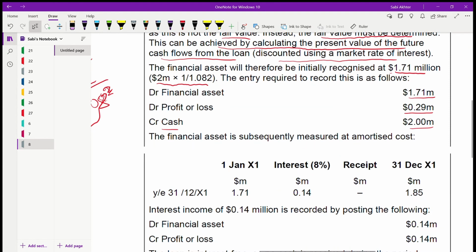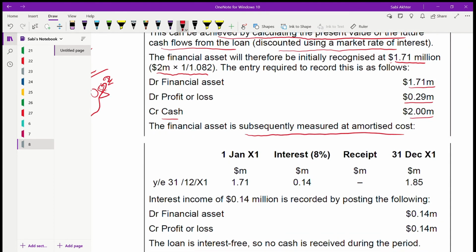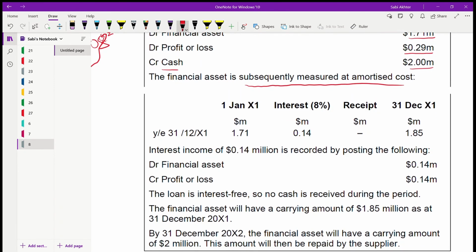Now, subsequently it will be measured at amortized cost. Initially, the financial asset is measured at fair value. You found the fair value by using the present value, using the market rate of interest, which is 8%. Subsequently, you are going to measure it at amortized cost. Initially you measured at 1.71. On that, apply 8%. So this will be your 31st December 2001 figure, 1.85.